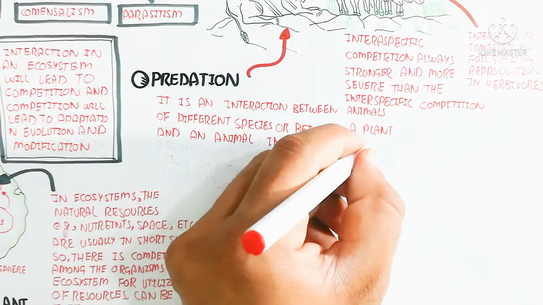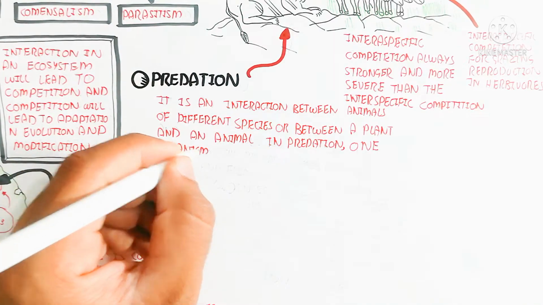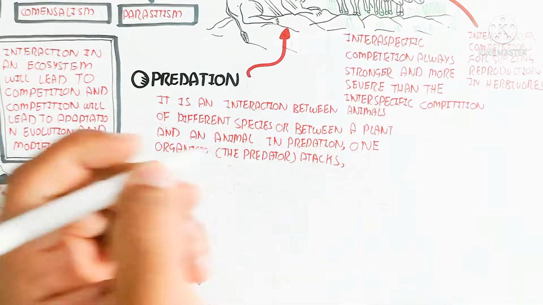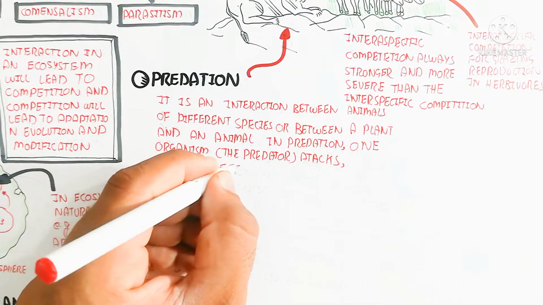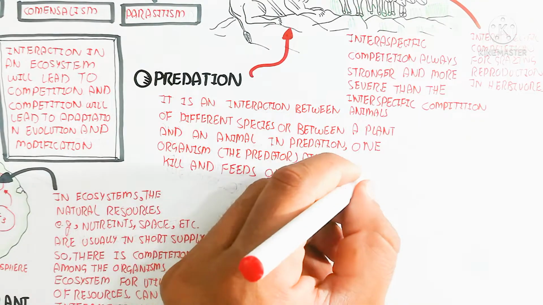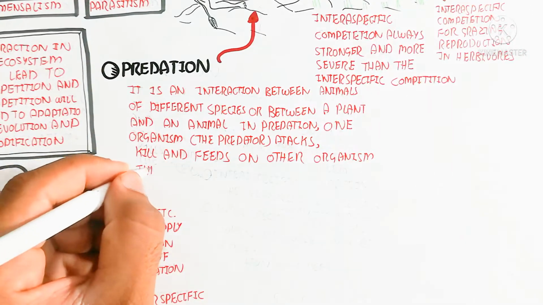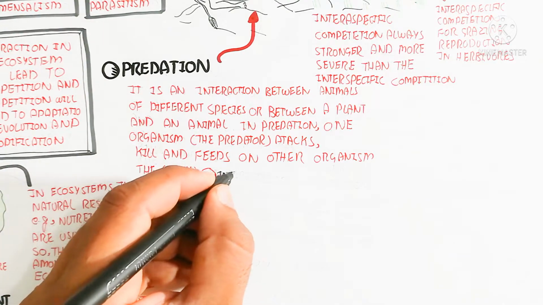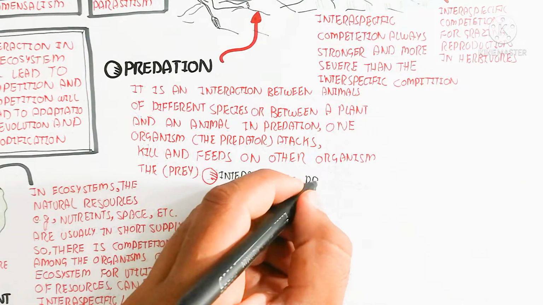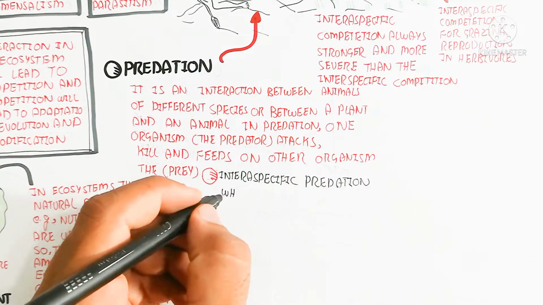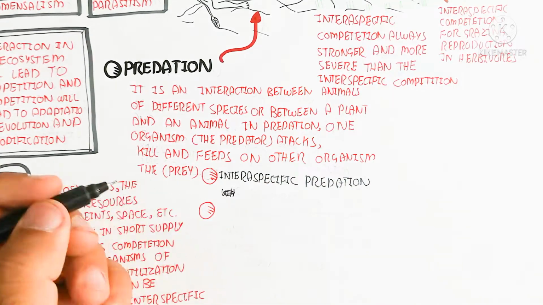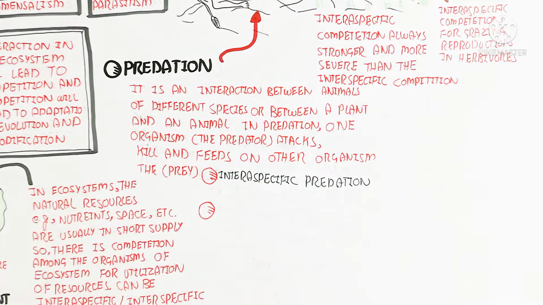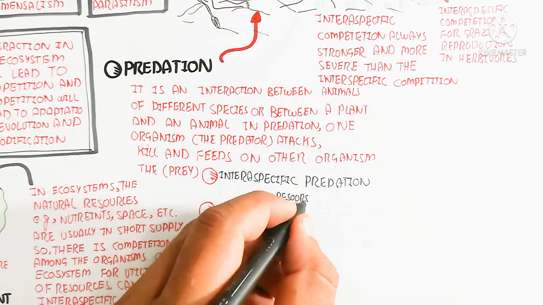So here is predation. Predation is an interaction between animals of different species or between a plant and an animal. In predation, one organism, the predator, attacks, kills and feeds on another organism, the prey. So intraspecific predation can occur when resources are less. Human to human killing is also a good example of intraspecific predation.